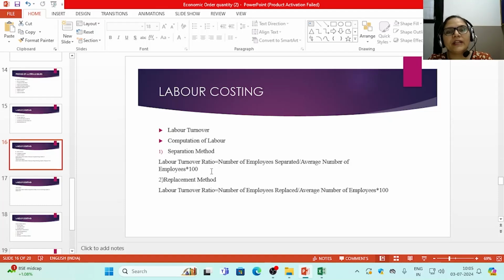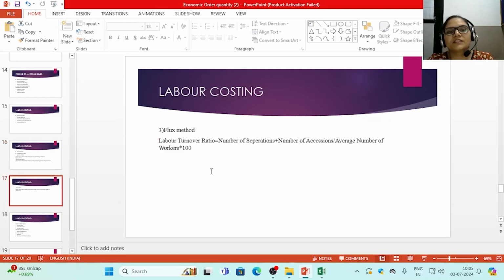Whenever a company employs people for the purpose of expansion of a business, they are not counted under replaced employees, but definitely the number of employees added causes a change in the composition of the labor force. Some authorities take into account the newly appointed workers for computation of labor turnover. The total number of workers replaced and newly appointed is called accession. The labor turnover can also be calculated as: labor turnover ratio is equal to number of accessions upon average number of employees.